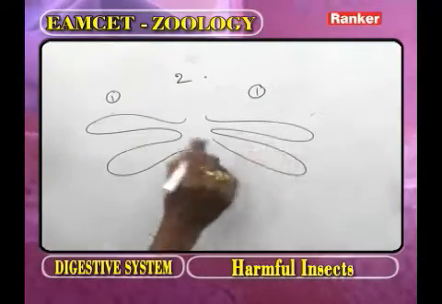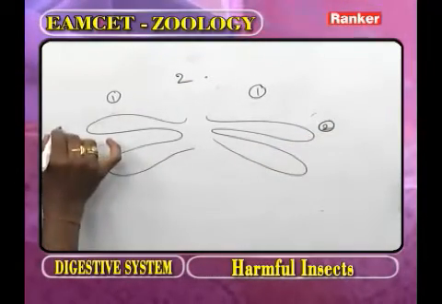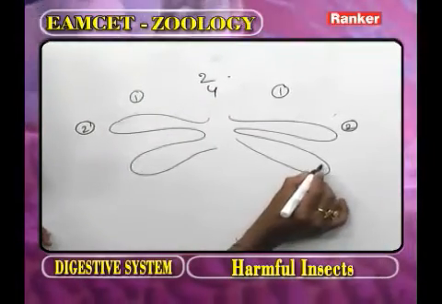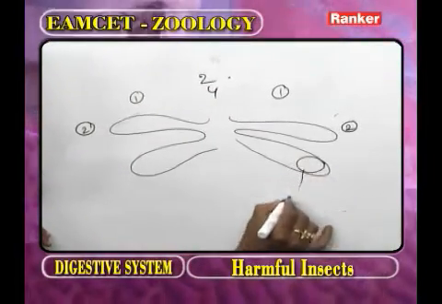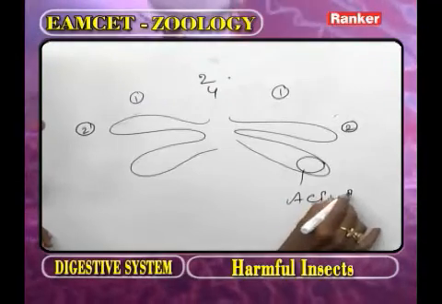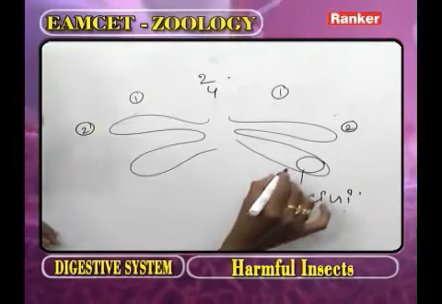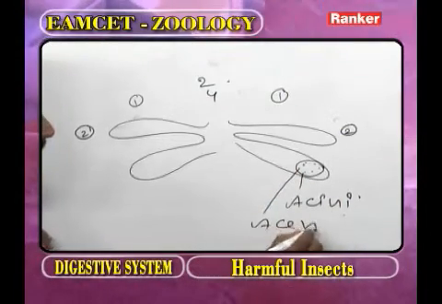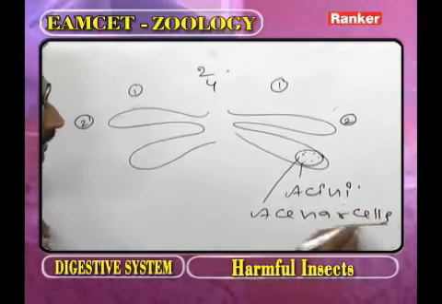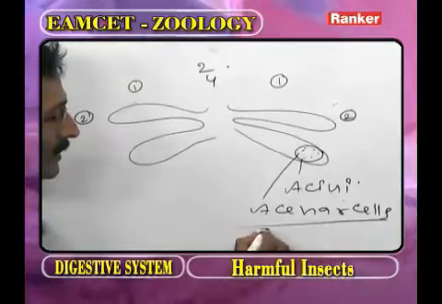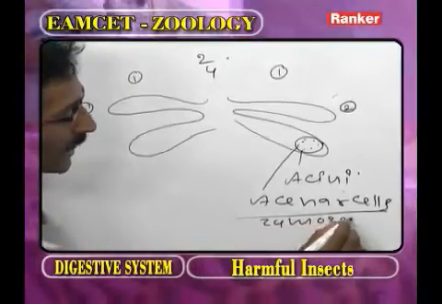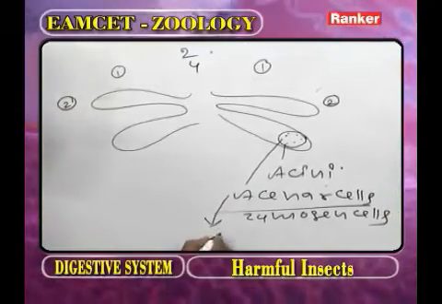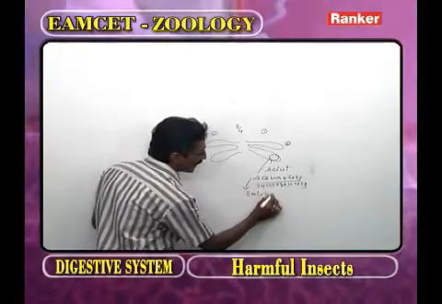In each gland, how many lobes are present? 2 lobes, so the total number of lobes is 4. In each lobe the acini are present, and in each acinus the serous cells are present. What is the other name of serous cells? The zymogen cells.